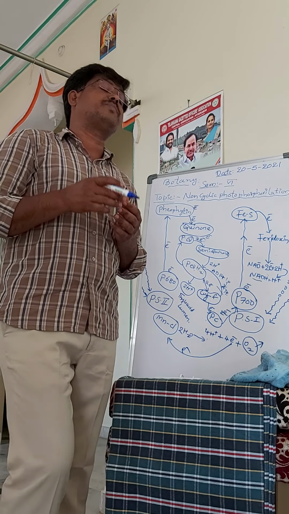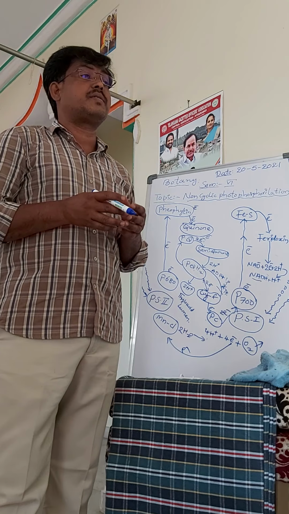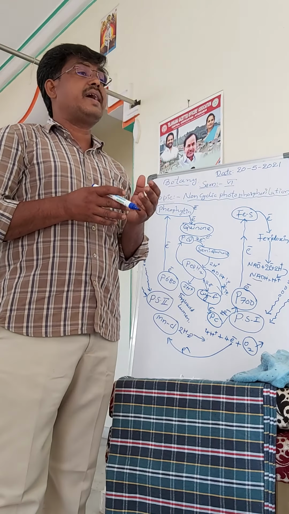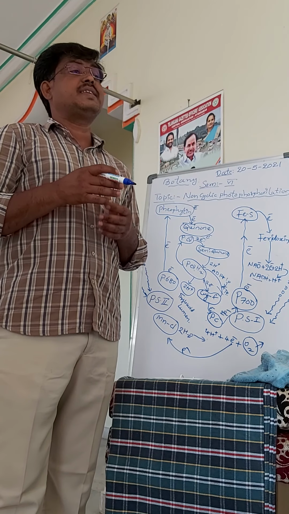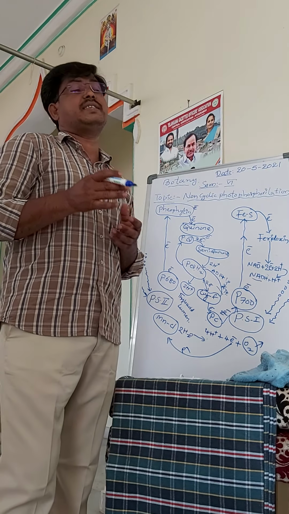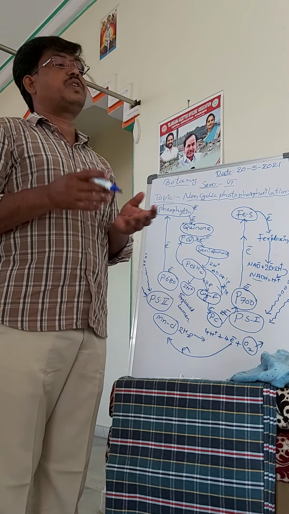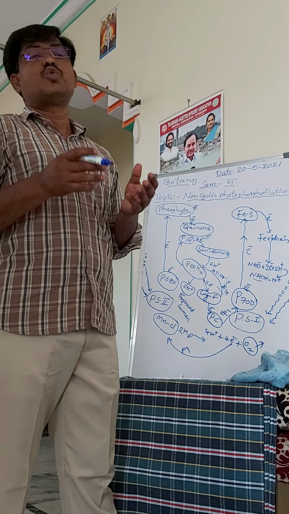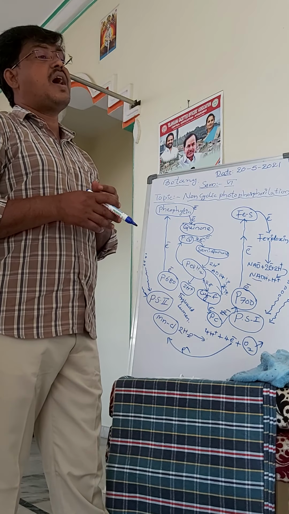Electrons are removed from the water by the magnesium and chlorine ions in the presence of the hydrogenase enzymes. So 2 protons, 2 electrons, and oxygen are released.